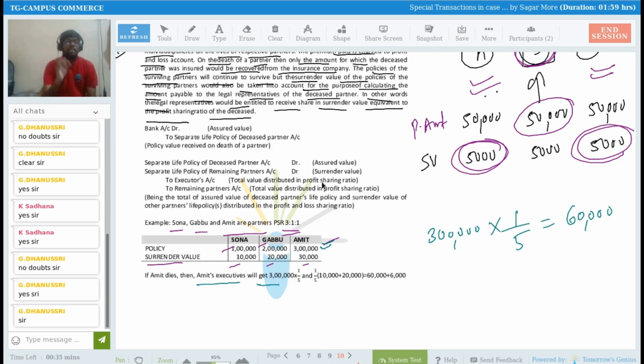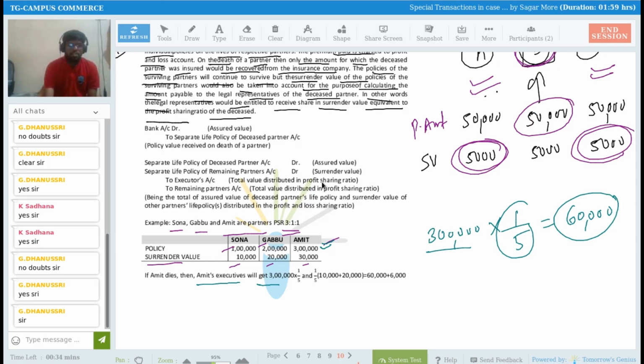Sir, even if it is just in the name of Amit, the right of each and every partner is there for the entire amount of the policies, right? So that's why, of the 3 lakh rupees of a policy held by Amit, he is not going to get 3 lakh rupees entirely. He is going to get only his share, right? So that's why I'm calculating 3 lakh multiplied by 1/5. So he will be getting 60,000, right?